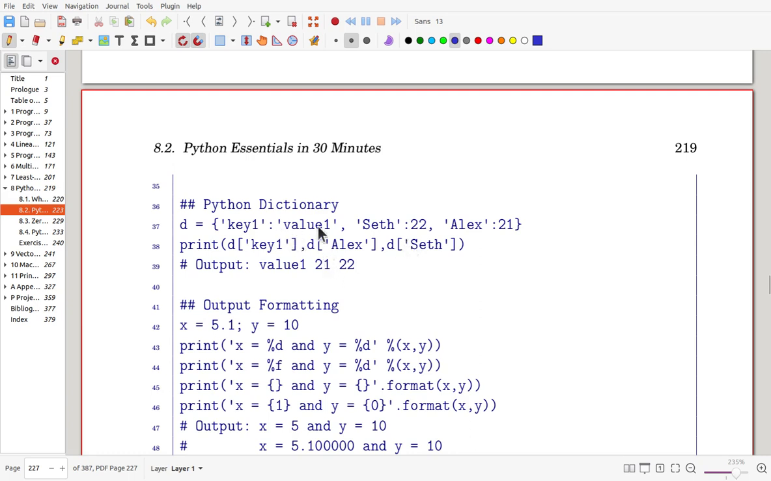The value doesn't have to be a numeric value. It can be a string. Now you can get this output.